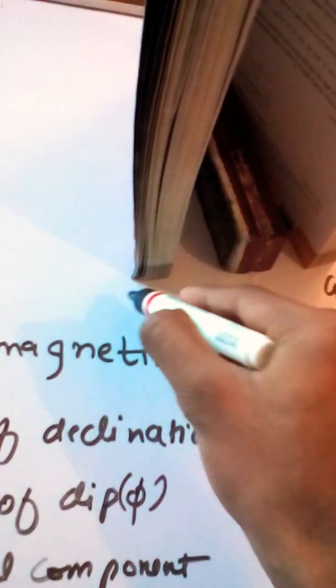So this is our book. As you can notice, let us say this tile is our geographical meridian, and this one is the magnetic meridian. So what is our angle of declination? It could be better understood by looking at this book. Here are three diagrams.